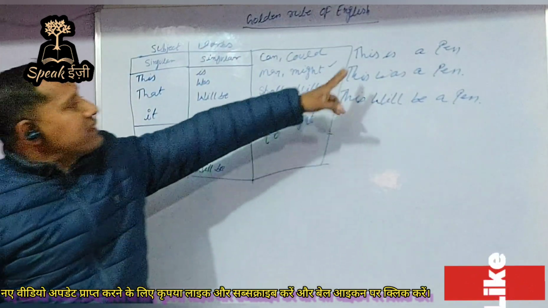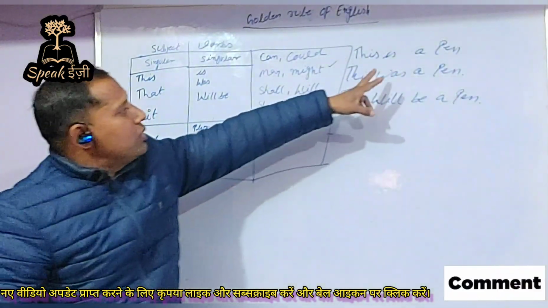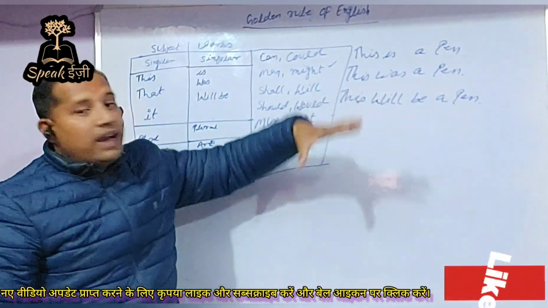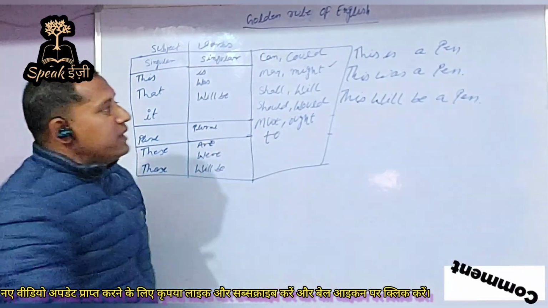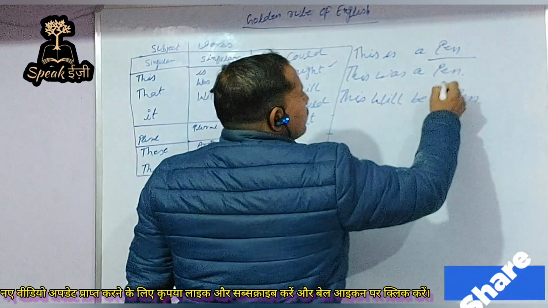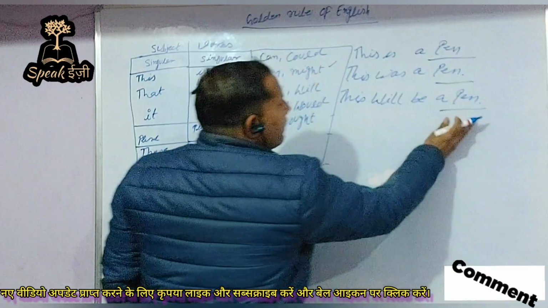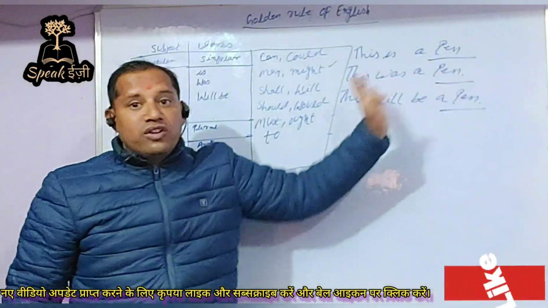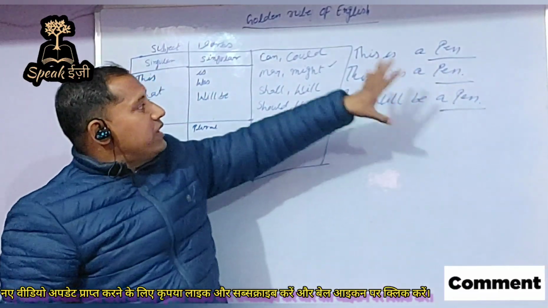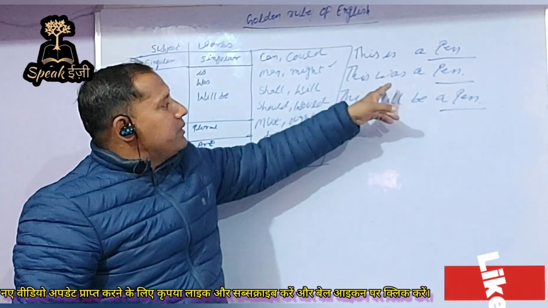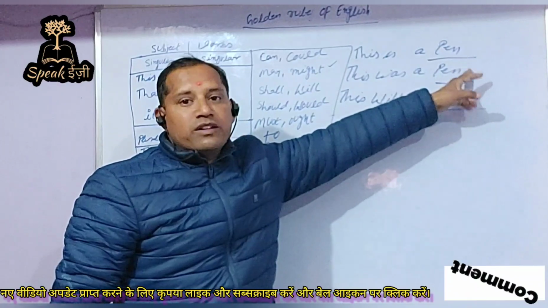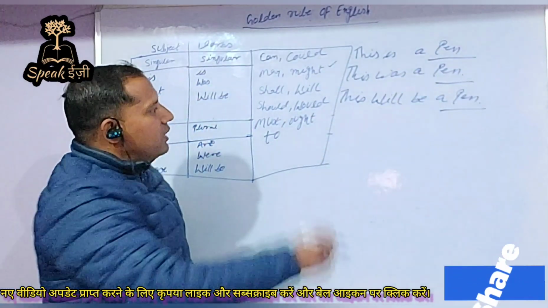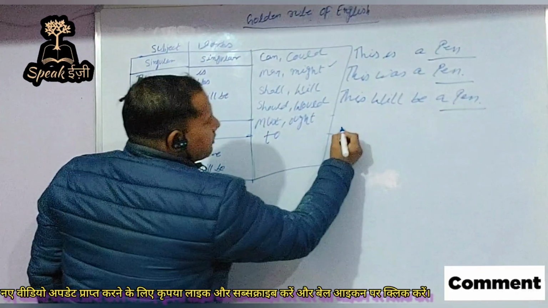As the subject is singular, our verb is also singular, and one thing we have to keep in mind is that the complement at the end of the sentence must also be singular. We can't write this is pens. It is not right, because if the subject is singular and the verb is singular, the complement part must be singular.